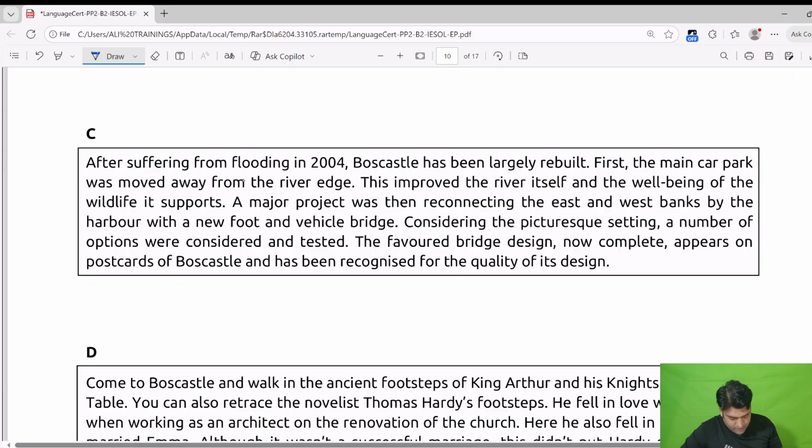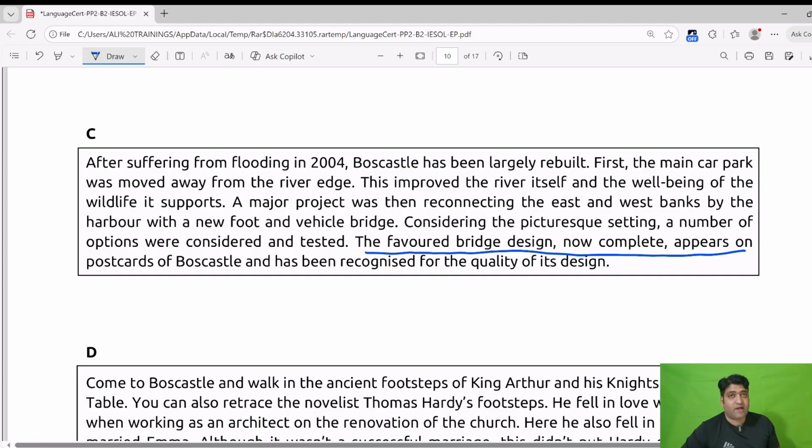After suffering from flooding in 2004, Boscastle has been largely rebuilt. First, the main car park was moved away from the river edge. This improved the river itself and the well-being of the wildlife it supports. A major project was then reconnecting the east and west banks by the harbor with a new foot and vehicle bridge. Considering the picturesque setting, a number of options were considered and tested. The favored bridge design, now complete, appears on a postcard. There is information about the favored bridge design.